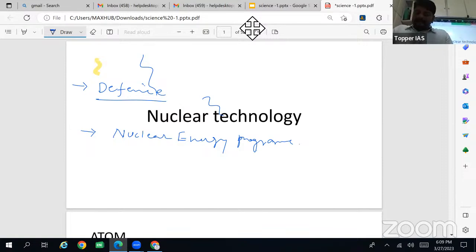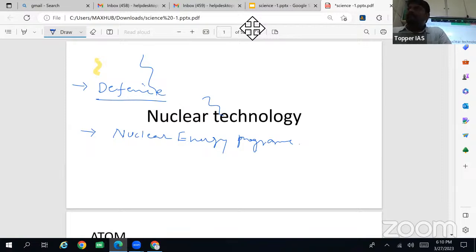Okay, so IGMDP. Different missiles, for example, Agni, Prithvi, Akash, Nag, Trishul. These are the 5 different missiles developed under IGMDP. Then there are other missiles which were developed outside IGMDP, for example, BrahMos.